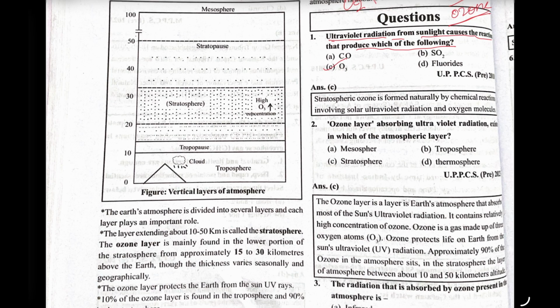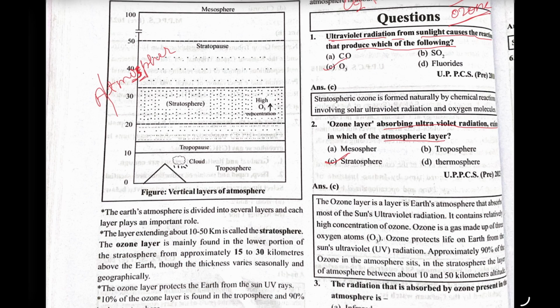Ozone layer absorbing ultraviolet radiation exists in which of the stratospheric layer? So, in which layer is the ozone layer found? That is stratosphere. How will you remember? So, this is atmosphere. Then you will get the one which is closest to the earth's surface, the troposphere.